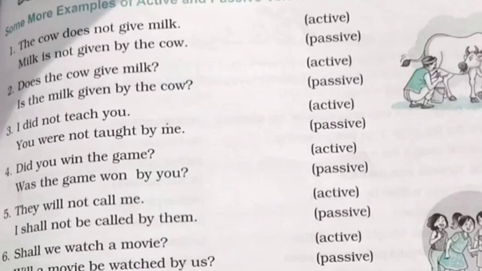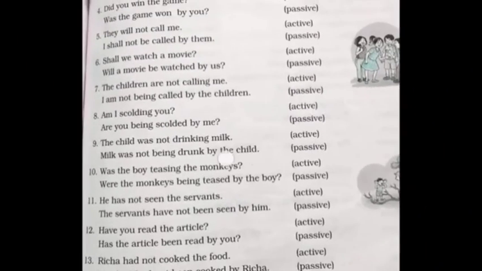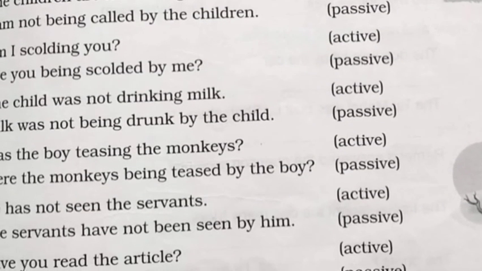Okay. Did you win the game? Was the game won by you? Okay. Like this you have to do. I did not teach you. You were not taught by me. So these you will only be able to do if you are aware of the chart. So you need to go through the chart very well. Was the boy teasing the monkeys? Were the monkeys being teased by the boy?